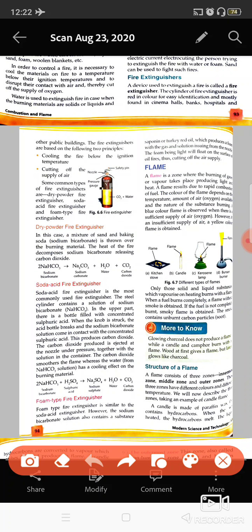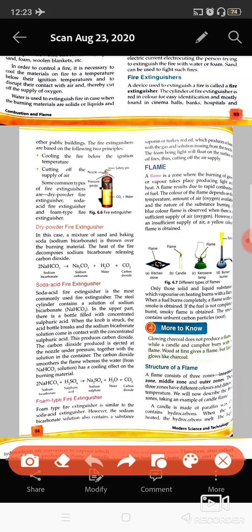The other type is the soda acid fire extinguisher. This is the common one. Sodium bicarbonate is present here also, along with sulfuric acid, which is present near the knob.